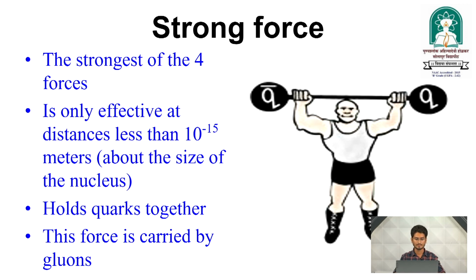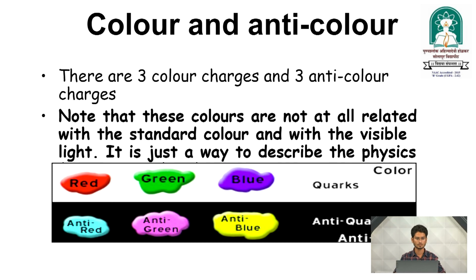This force is carried by gluons. Just as we discussed that in the electromagnetic force the photon is the force carrier, in the strong nuclear force the gluon is the force carrier. Here we have color and anticolor. How do gluons carry the force? We have to interpret one kind of scenario so we can understand it in a better way.